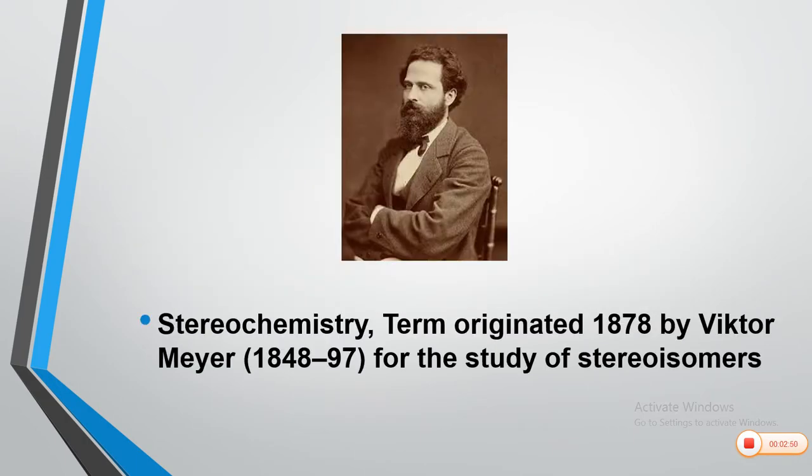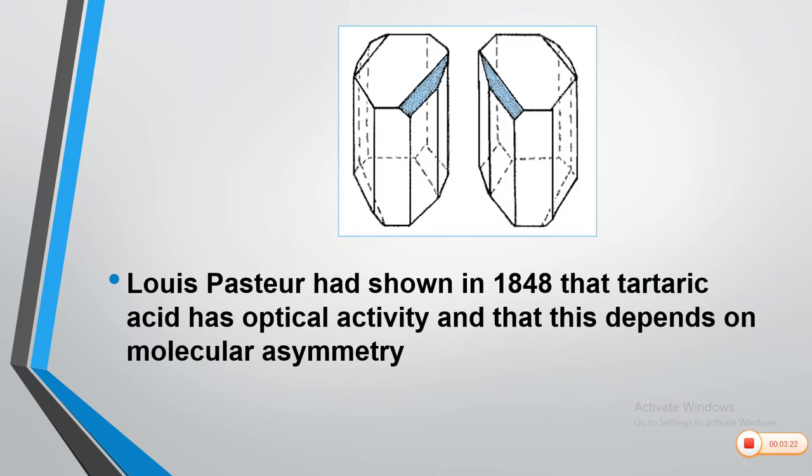The term stereochemistry was first coined by Victor Meyer for the study of stereoisomers. We have seen that stereoisomers differ in the arrangement of atoms in space. Connectivity remains the same. So, for the study of these stereoisomers, the branch of chemistry known as stereochemistry was originated in 1878 by Victor Meyer. Just for the sake of information, we are going to see this historical review.